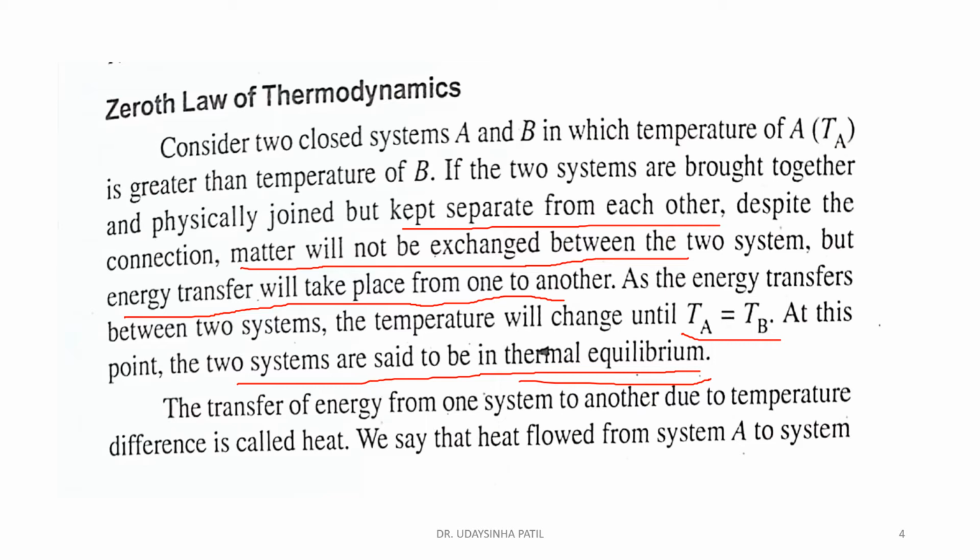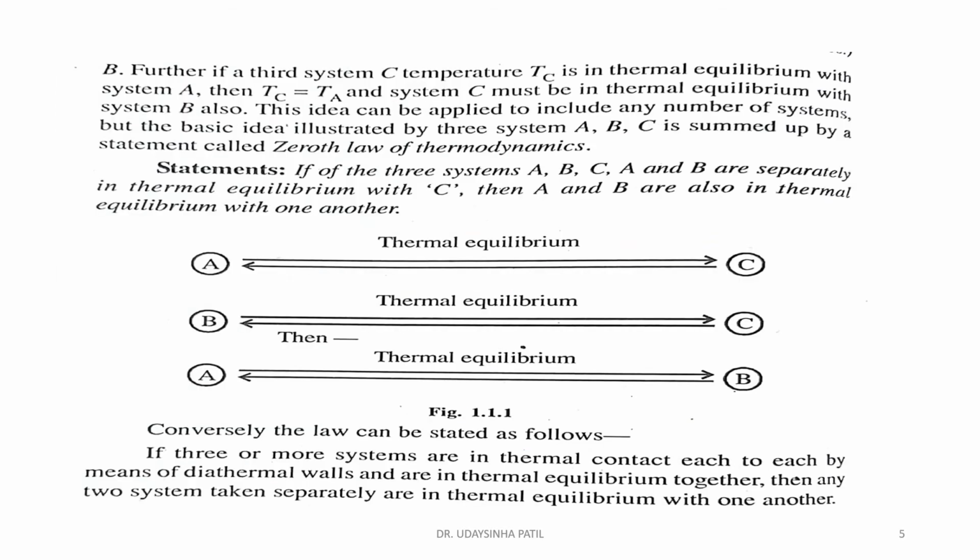Energy can transfer from one system to another system, but there is no exchange of matter with each other, because the boundary is sealed in a closed system. Only energy can transfer from one to the other. Therefore, the transfer of energy from one system to another due to a temperature difference is called heat. We can say that the energy flowed from system A to system B.